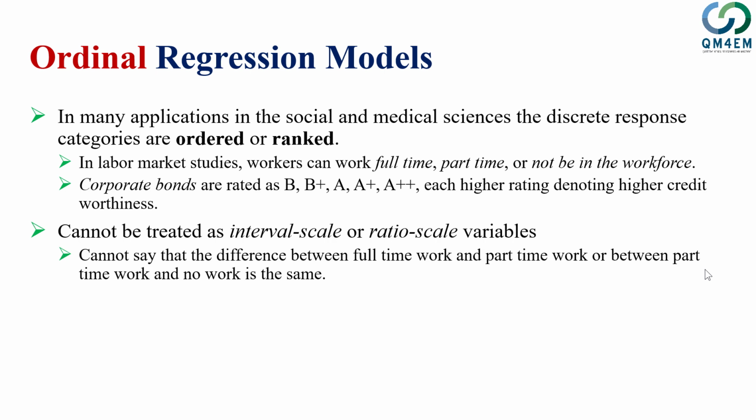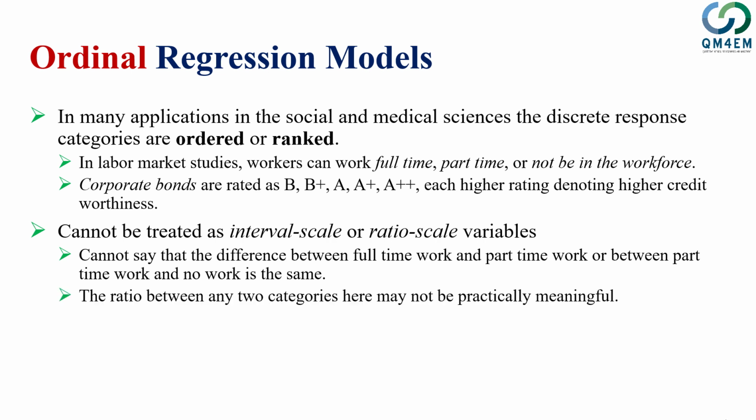So for that we have to use a different regression analysis. We can't treat them as an interval or ratio scale, nor can we treat them as a nominal scale variable. So we can't say that the difference between full-time work and part-time work, or between part-time work and no work, is the same.